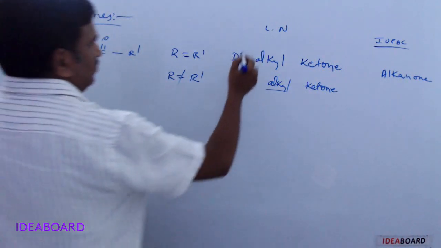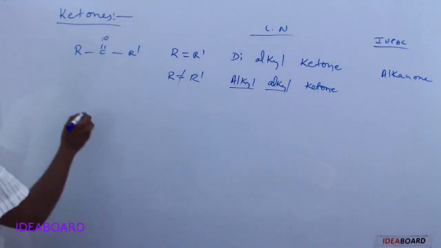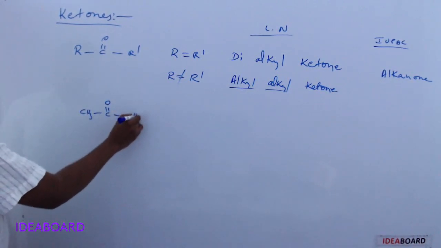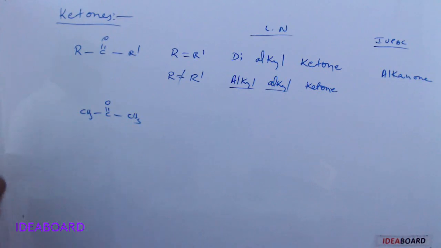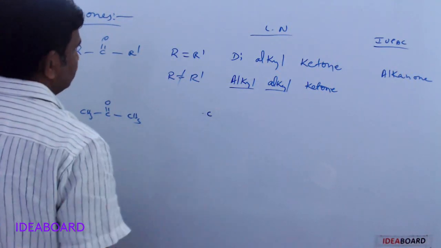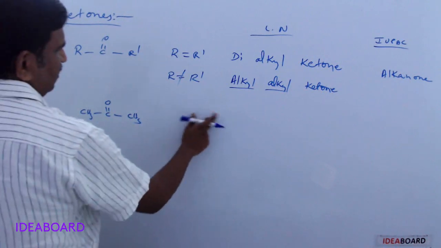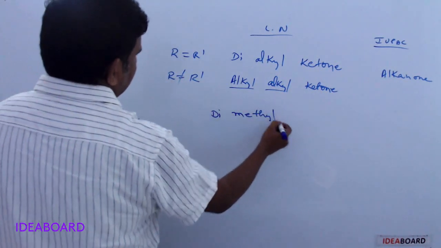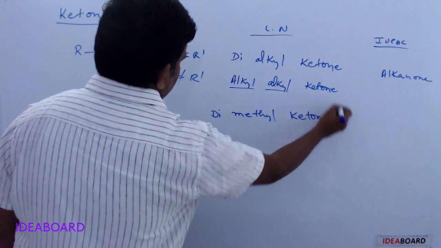Okay, so for example, we are taking one ketone, CH3COCH3. Then this is commonly called dimethyl ketone.